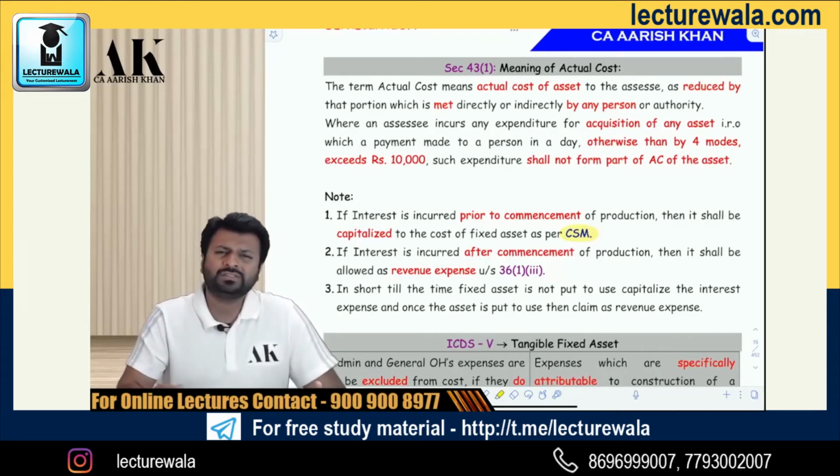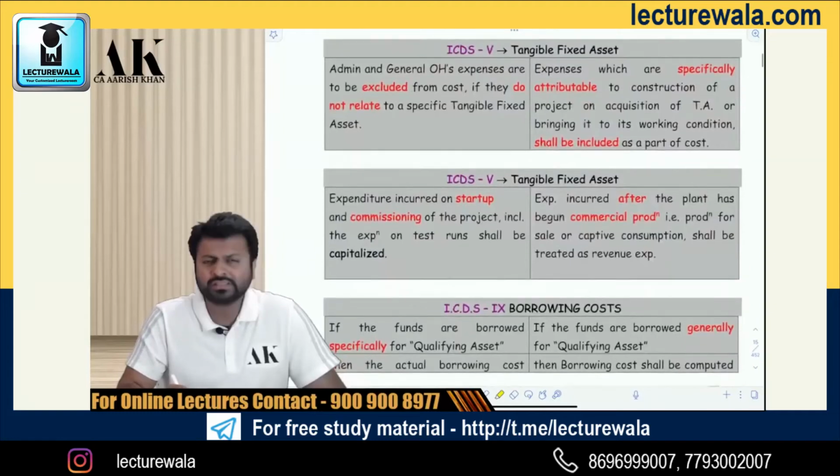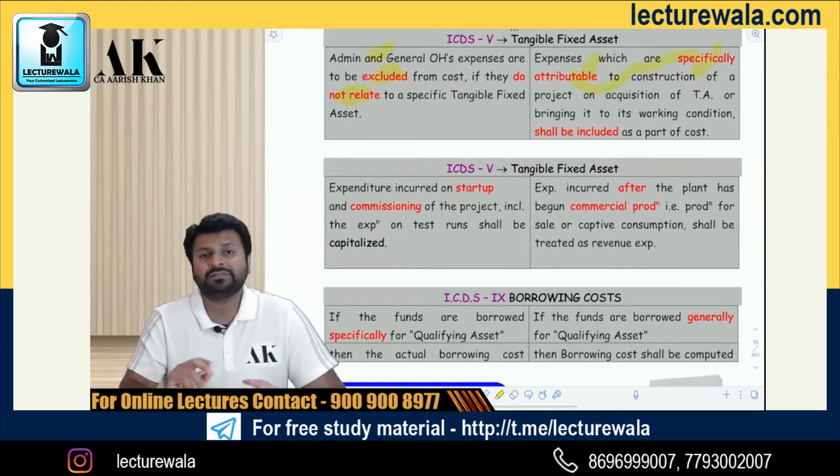After that, that means you will just capitalize borrowing cost, like you do in India. After that, whatever interest is there, you have to put it in the P&L account. Now, there is some ICDS also based on this, which says the same thing: if the expenses are not related to the asset, then it should be excluded from the cost of asset. But if the expenses are specifically attributable to the asset, then it should be added to the cost of asset.